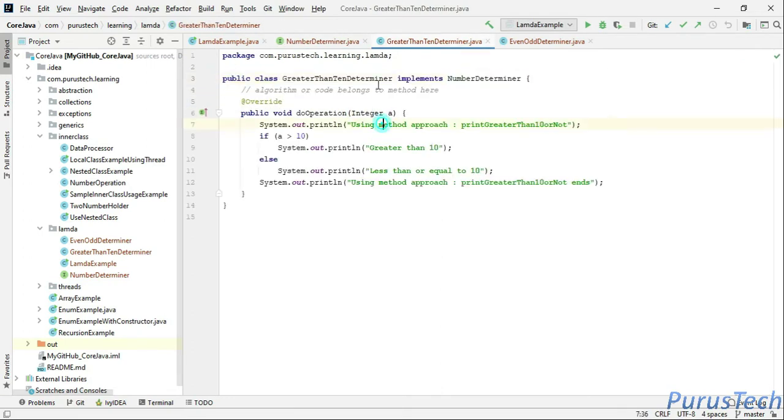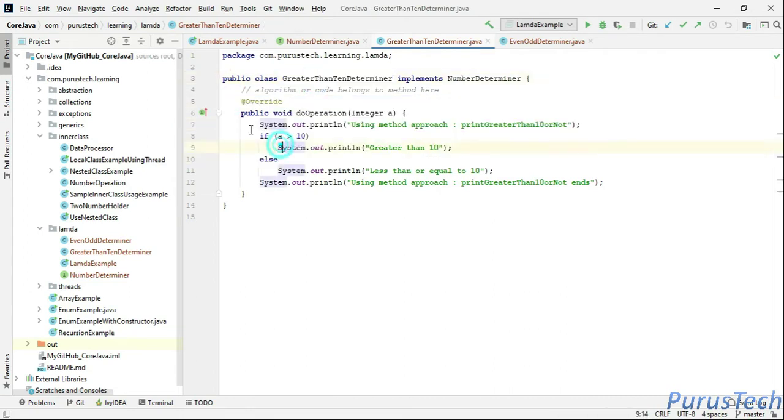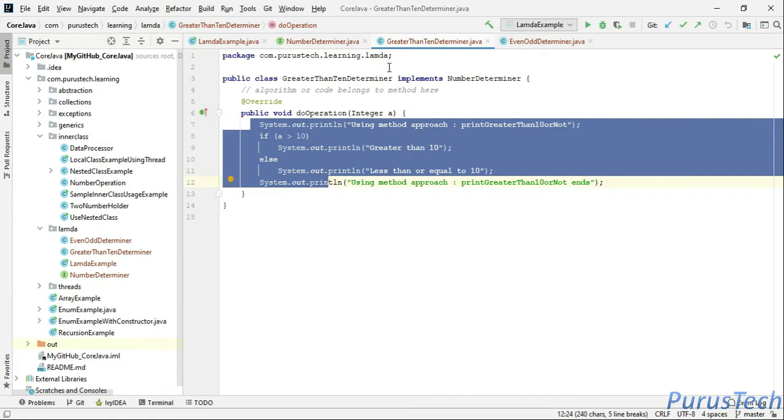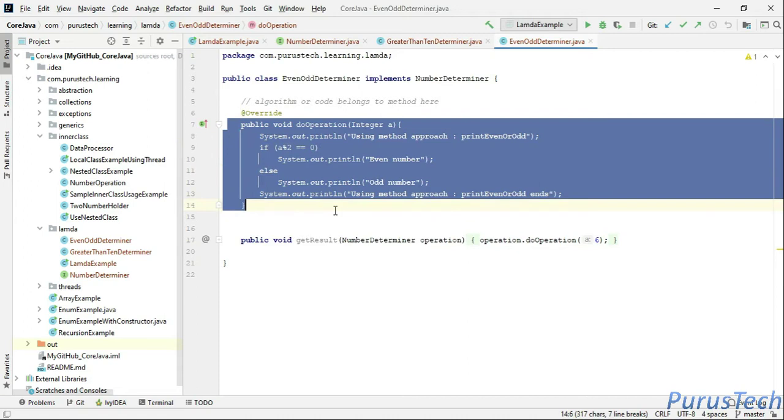The GreaterThan10Determiner checks whether the number is greater than 10, and the EvenOddDeterminer checks whether it is even or odd.